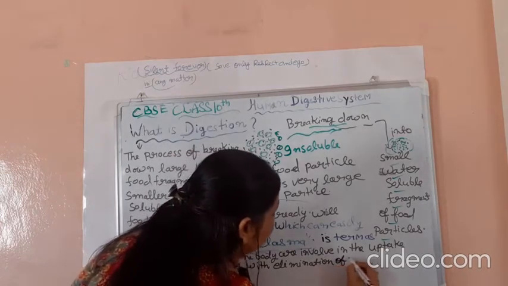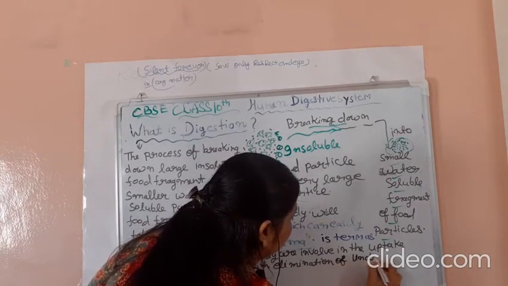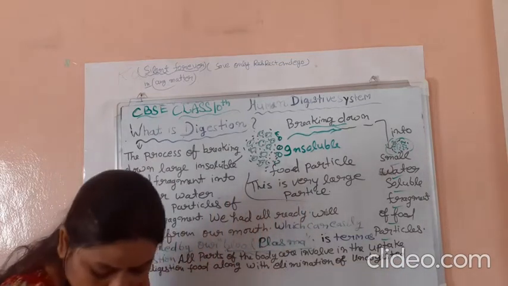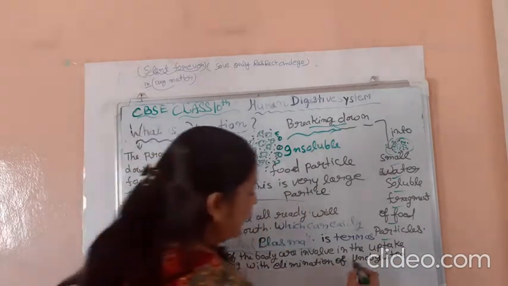Elimination of undigested material. Here, this is underlined, undigested.